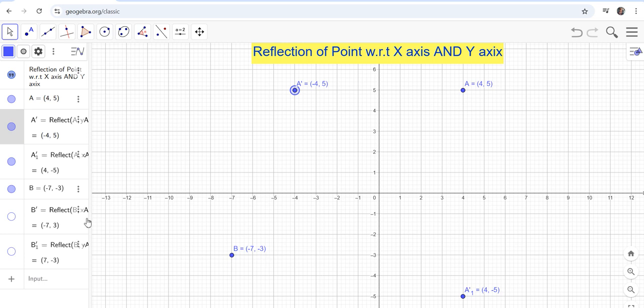If I see its reflection with respect to x-axis, you can see the x-coordinate is the same, whereas the y-coordinate changes the sign. And if I see its reflection with respect to y-axis, you can see the x-coordinate changes the sign, whereas the y-coordinate remains the same.